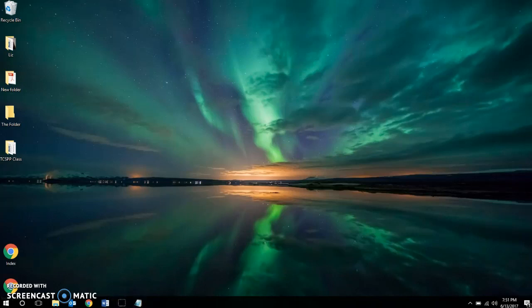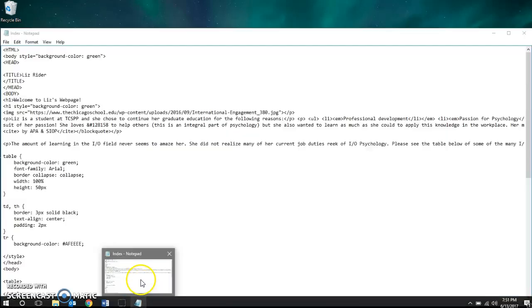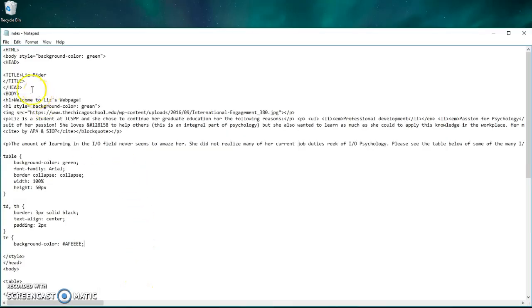So first I'm going to go ahead and pull up the actual notepad, and here you can see where I started the document with the HTML, and I chose my background color as green. And the title, of course, is going to be my name, and a short little greeting of welcome to my page. Here I have inserted some images and resized them, and then a paragraph of why I chose to continue my graduate education.